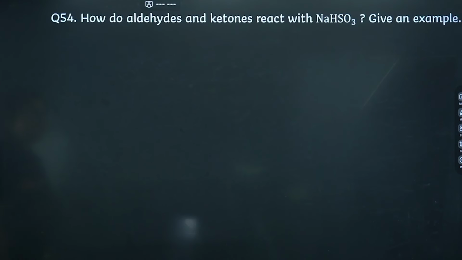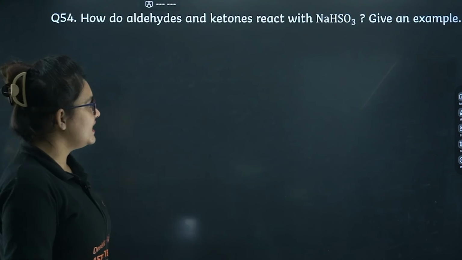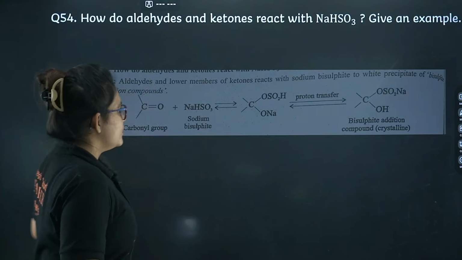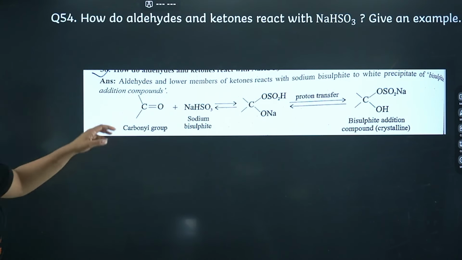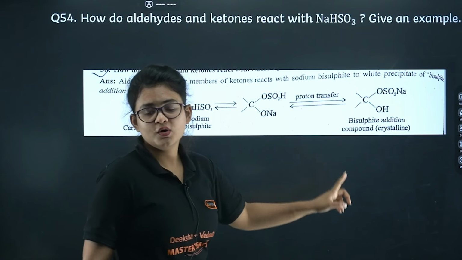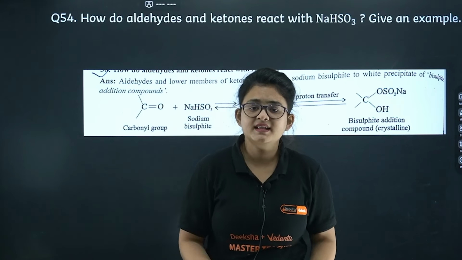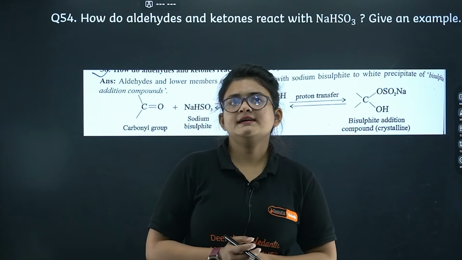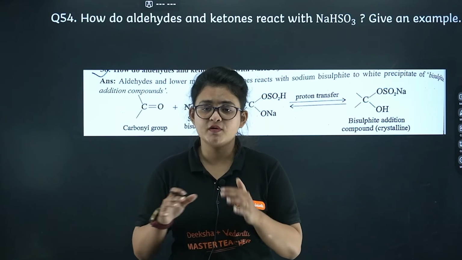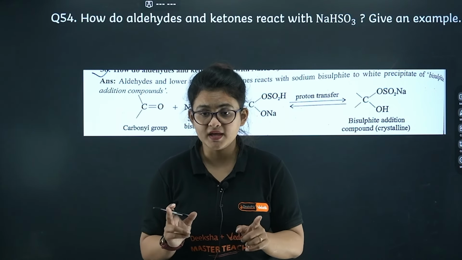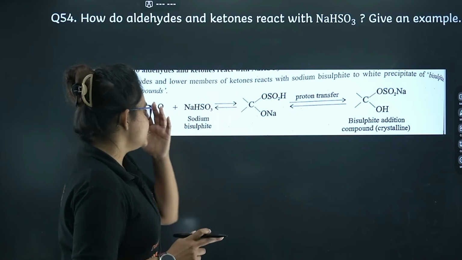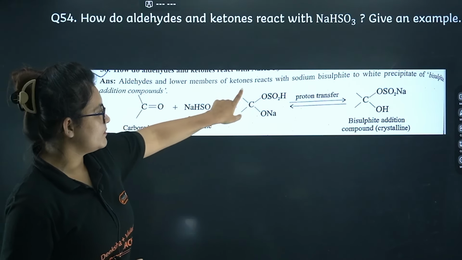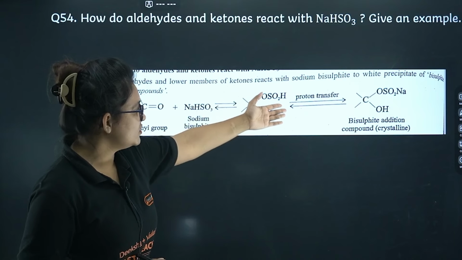How do aldehydes and ketones react with NaHSO3? Give an example. Here you can see a very important zone. Sometimes they ask the question indirectly, like, how can you separate aldehyde from a mixture of aldehyde and ketone? Very important. If carbonyl reacts with sodium bisulfite, it forms this type of compound by proton transfer.